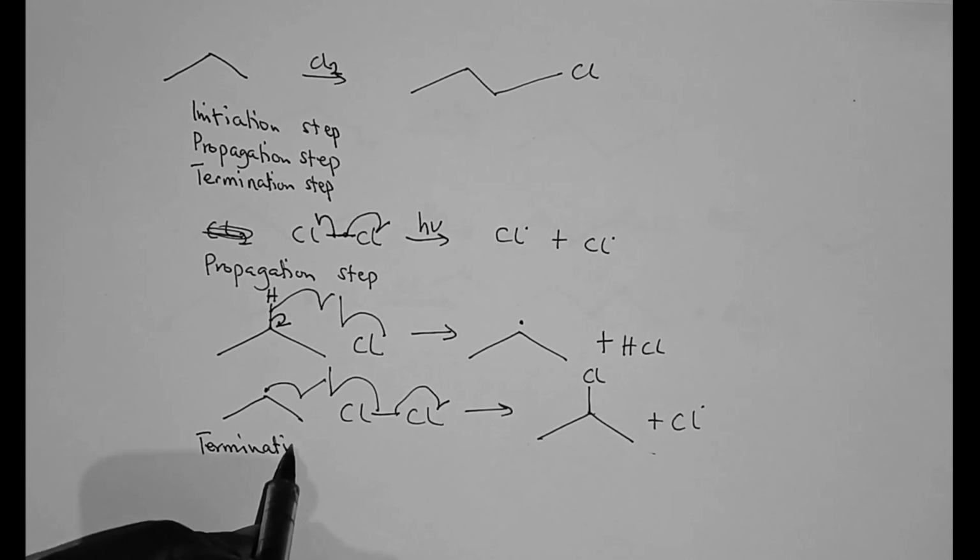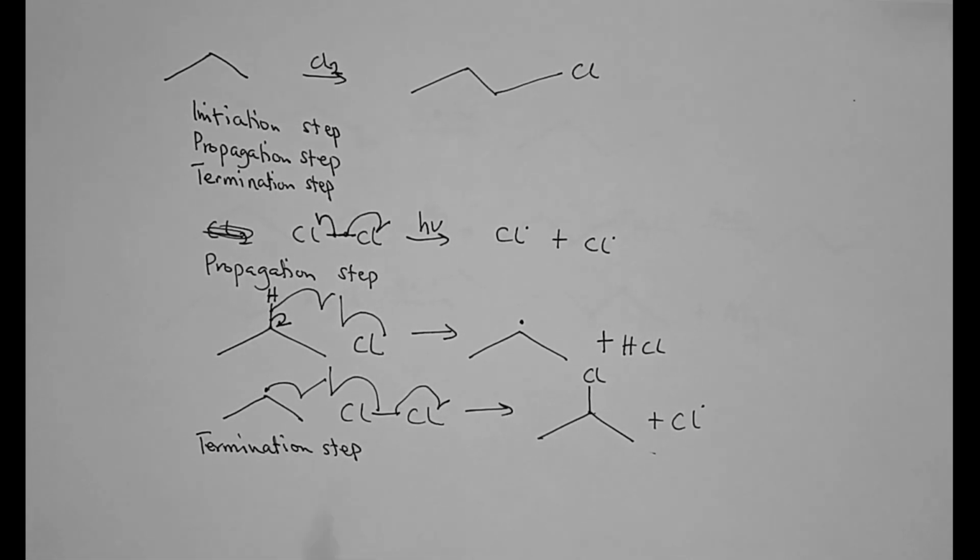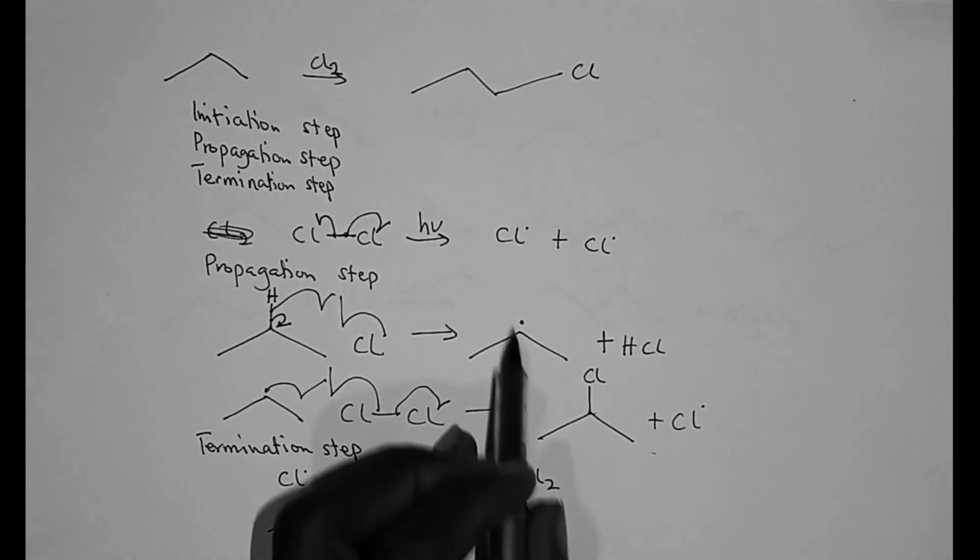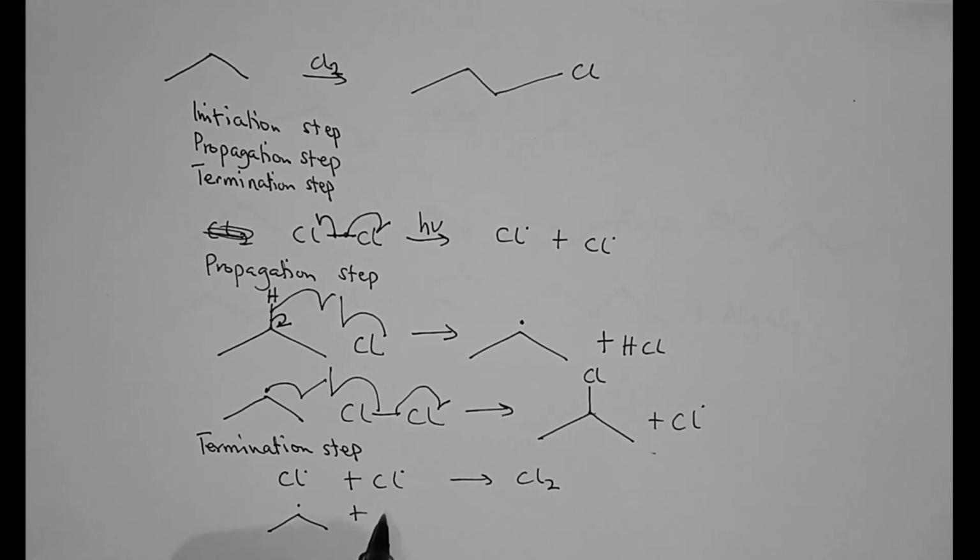How do you terminate these reactions? In termination, you take each of the radicals and react them together to form their diatoms. So for example, we have a chlorine radical in this system. We can add it to another chlorine radical and this will give us a chlorine gas. Or we can also add this propyl radical to a chlorine radical to give us a chloropropane.